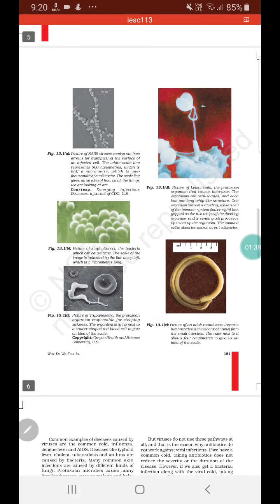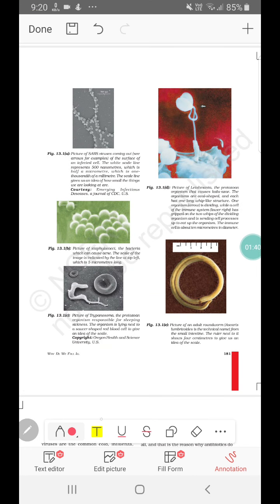Let us look at this picture, wherein different types of diseases have been shown. The first picture is of a SARS virus. These days, when we talk about coronavirus, it is the novel coronavirus, because it is a novel SARS virus. This SARS virus causes severe acute respiratory syndrome. Next, coming to Staphylococcus, it causes acne, which is pimples.